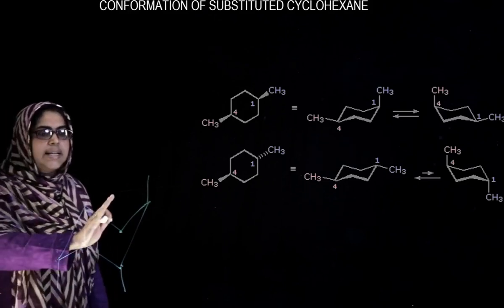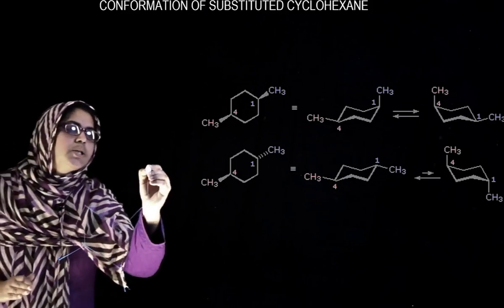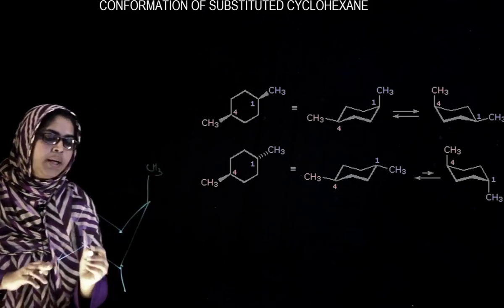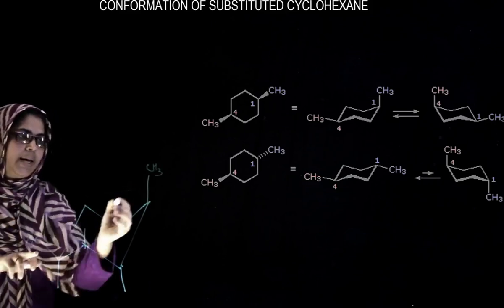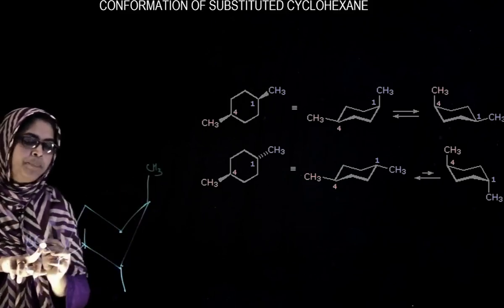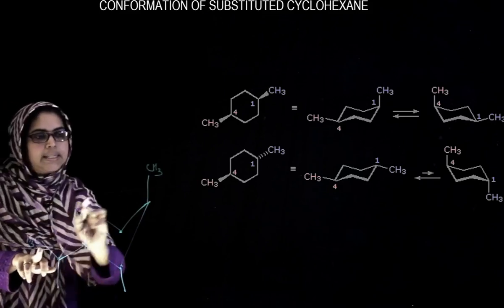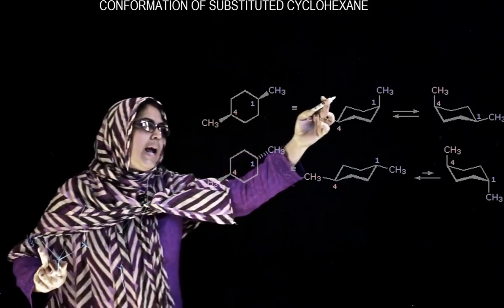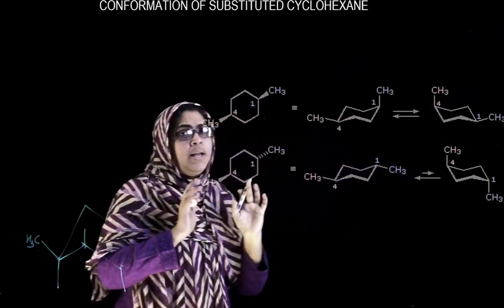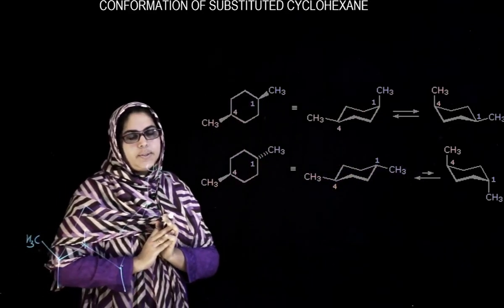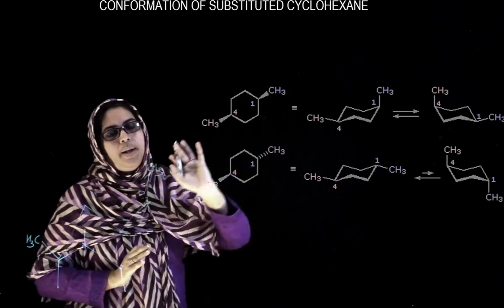If it is cis, and CH3 is on the axial position, the other CH3 should be on the same side. So this will be the cis conformation, axial-equatorial or equatorial-axial. Both forms have equal probability of existence.